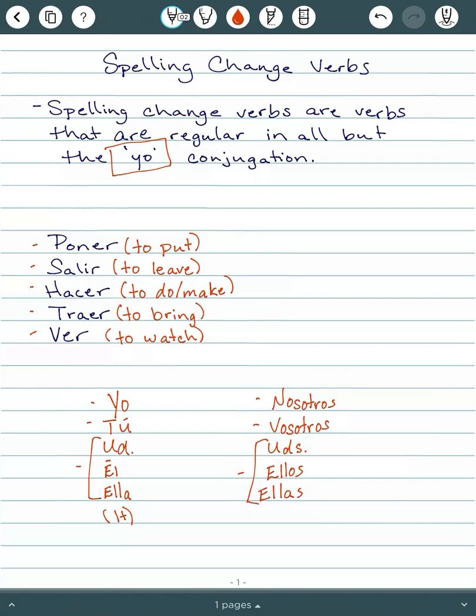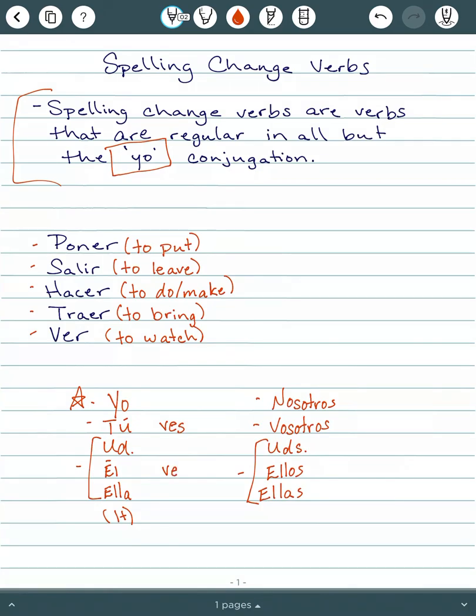So let's take a look at the verb ver. So what we just said up here, spelling change verbs are going to be regular everywhere except for yo. So if it's regular everywhere else, the verb ver, take off the er. The tú ending for an er verb is es. So ves means you are watching. For he, she, you, it, take off that er.